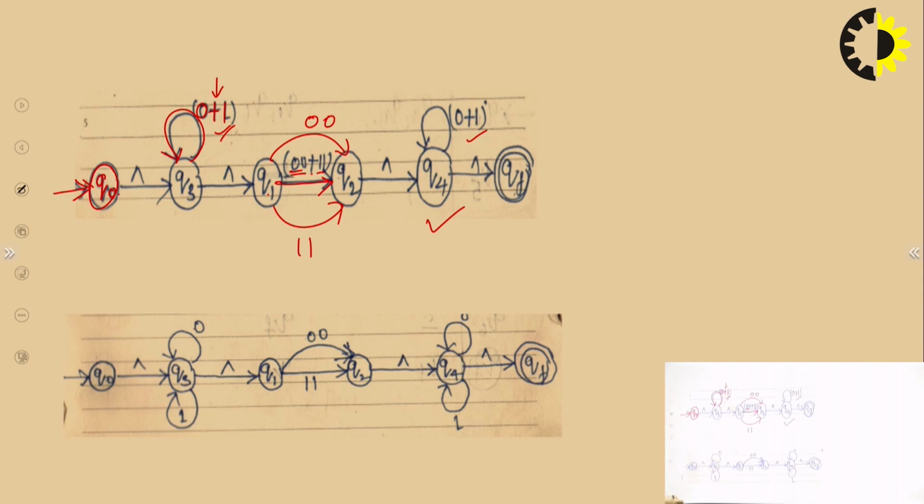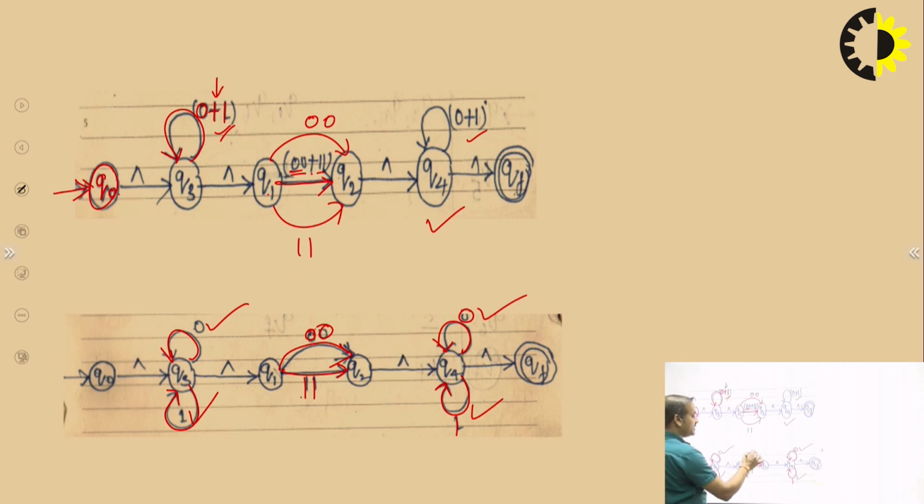How to remove plus? One is for 0 and one is for 1. Same here also, one is for 0 and one is for 1. Here we have to remove plus, and plus is solved like this. There are two edges, one for 0 0 and another for 1 1. Here 0 is individual, 1 is individual. We want to solve here 0 0 and here 1 1. How do we solve 0 0 and 1 1?